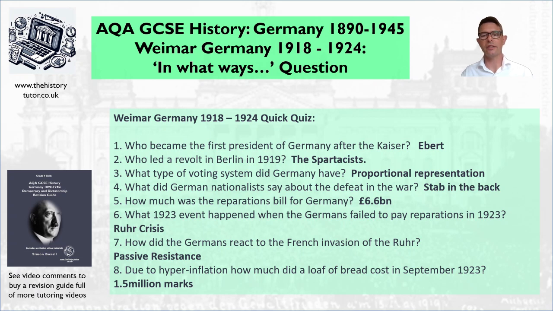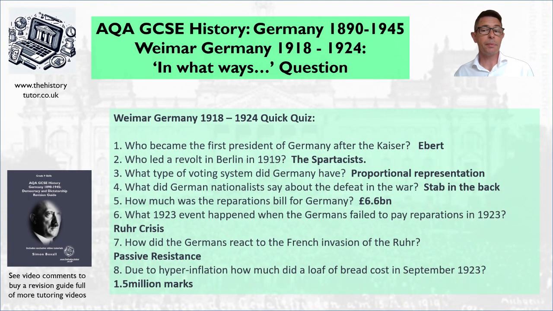So January 1919, the Spartakists led a revolt. And obviously this was fairly successful in the short term. All the political leaders fled Berlin and they went off to Weimar to rule from Weimar instead, which is why this is called the Weimar Republic era. But the Spartakists were eventually defeated by the Freikorps, the returning soldiers, and they crushed the Spartakists and destroyed them. The Spartakists were a communist revolution, and they were inspired obviously by the events in Russia of the Communist Revolution of 1917. What type of voting system did Germany have in this new Weimar Republic?